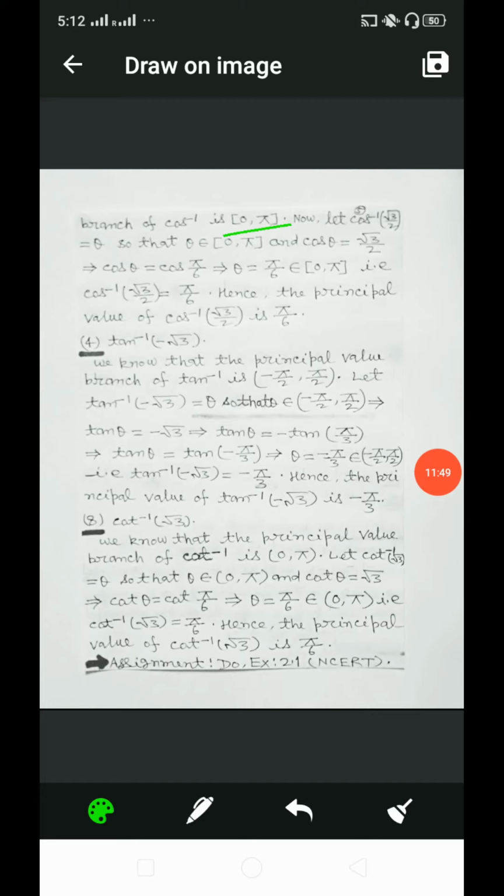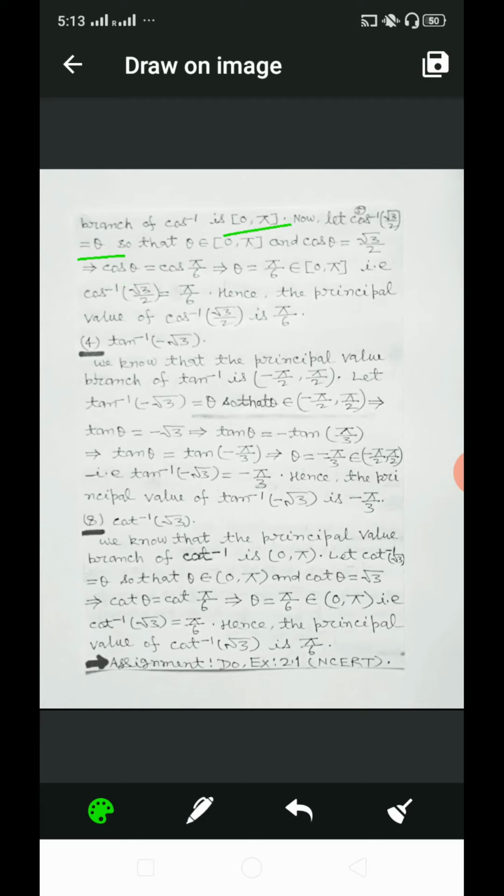Now suppose that cos inverse root 3 by 2 equal to theta, so that theta belongs to closed interval 0 to pi, and cos theta is equal to root 3 by 2, which implies that cos theta is equal to cos pi by 6, and this implies that theta is equal to pi by 6, which belongs to closed interval 0 to pi.